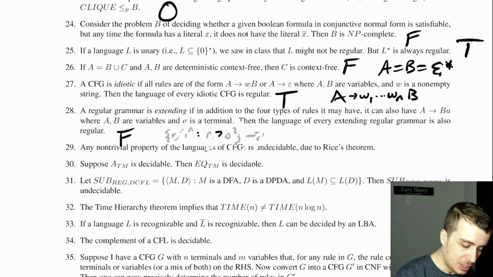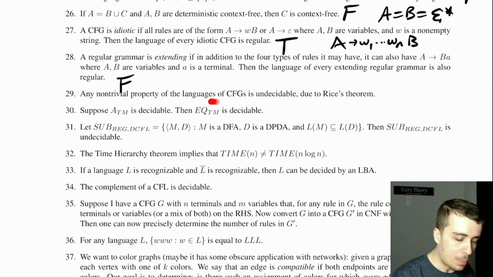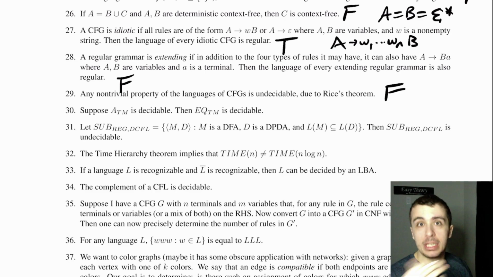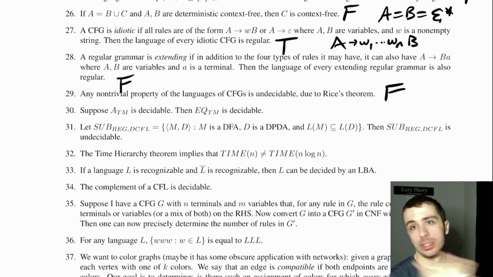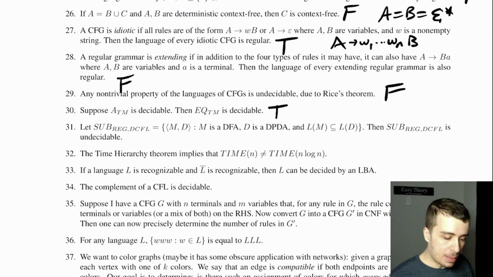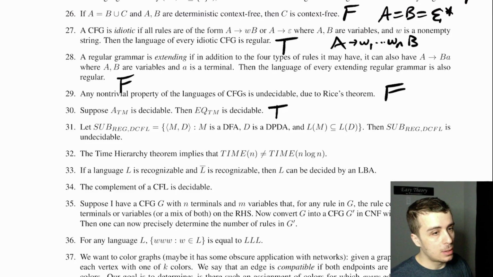All right, let's get rid of this so I can see the next question. Any non-trivial property of the languages of CFGs is undecidable due to Rice's theorem. This is false because Rice's theorem deals with Turing machine languages, not CFGs. Suppose A_TM is decidable, then EQ_TM is decidable. This is true because, yeah, so you can actually, wait a second.